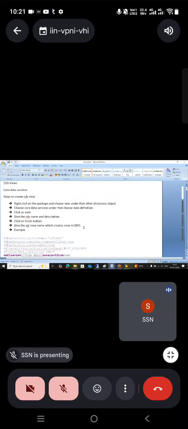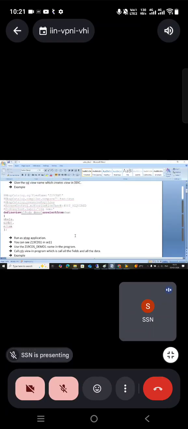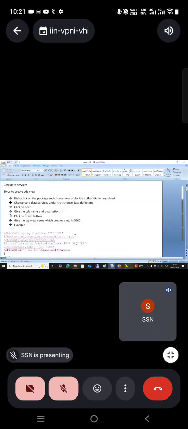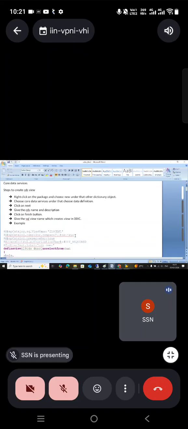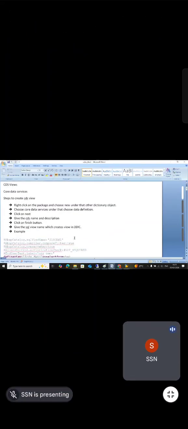Then we already learned in the dictionary some views like database view, projection view, maintenance view, help view. Then this is also a CDS view. Then what is the difference between that and this? Before going to discuss that, first we will learn about the CDS view. We'll see the CDS view and then we will discuss the difference so that it is easy for you to understand. Okay? So I'm just going to quickly create one CDS view.